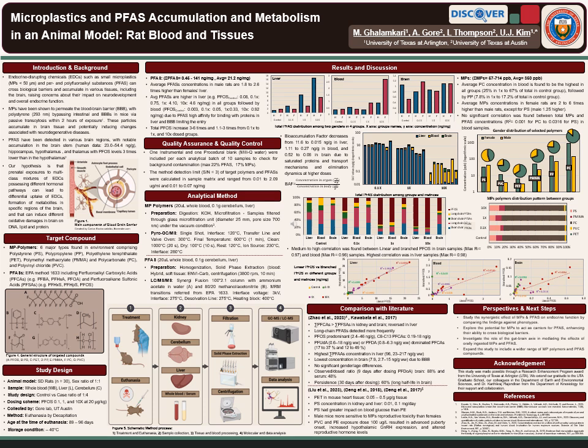Additionally, our results suggest that microplastics and PFAS may follow independent pathways of bioaccumulation despite their co-occurrence in tissues. For future studies, we aim to explore the synergistic effects of microplastics and PFAS on endocrine function by studying their combined impacts on phenotypes.